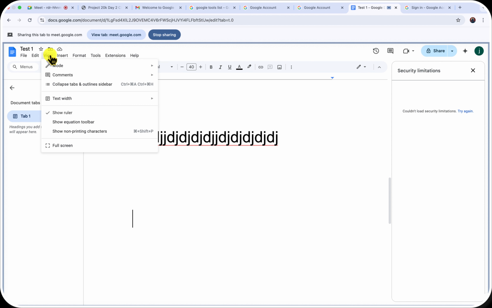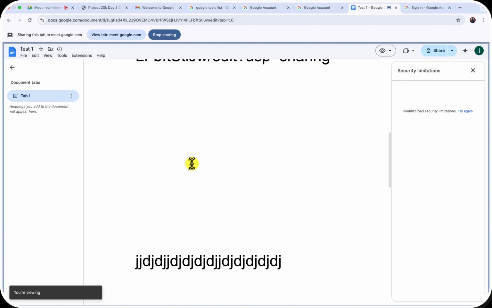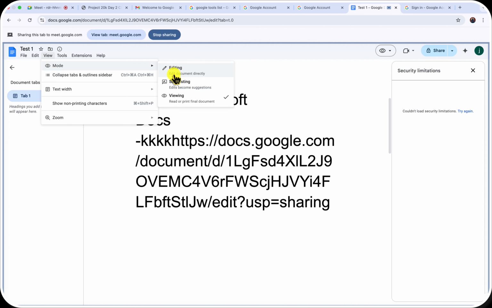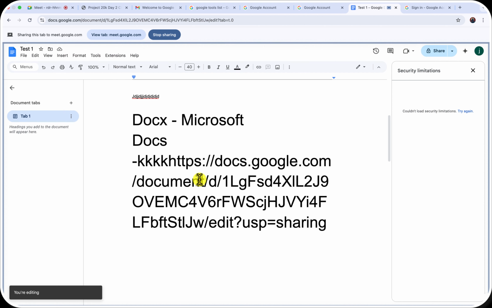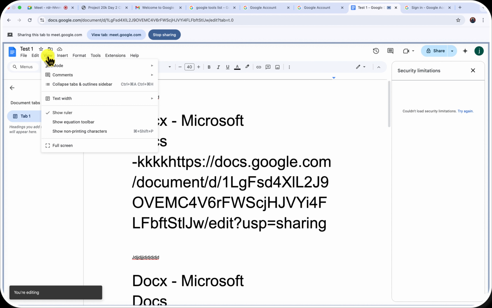Another thing is the mode. You might decide to change the mode, maybe to reading mode. When it's on reading mode, it means that even if you try to edit the document, you'll not be able to edit anything, because you gave it a reading mode. But usually I like to leave it on editing because I'm working on the editing.